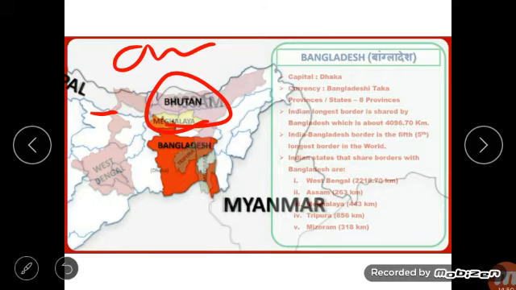Next we are going to study about Myanmar. The mountains in Myanmar are an extension of the Himalayas. All this area is covered by the Himalaya. The Rakhine, the Bago and the Tenasserim hills are some mountain ranges. They run in the north-south direction. You have to underline all the mountain ranges located in the different countries. Hkakabo Razi is the highest peak. The Shan Plateau lies in the east.